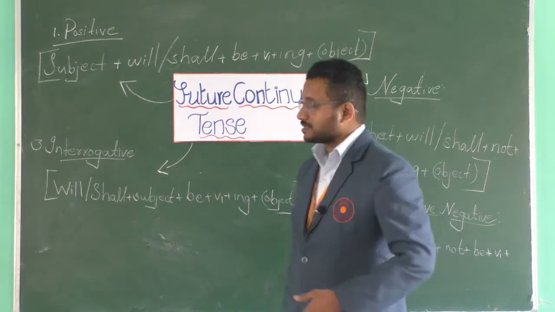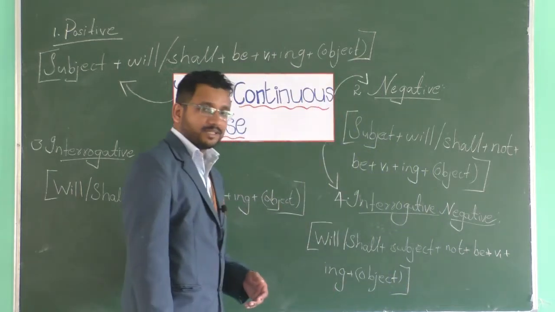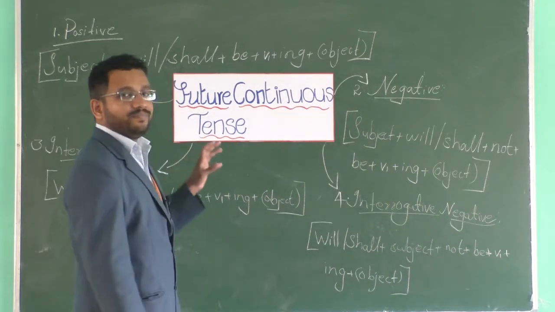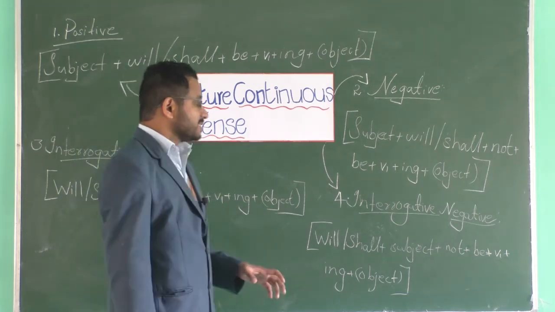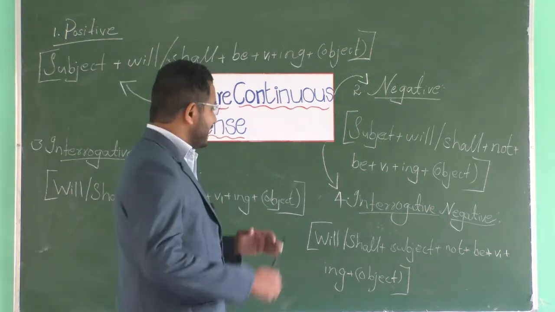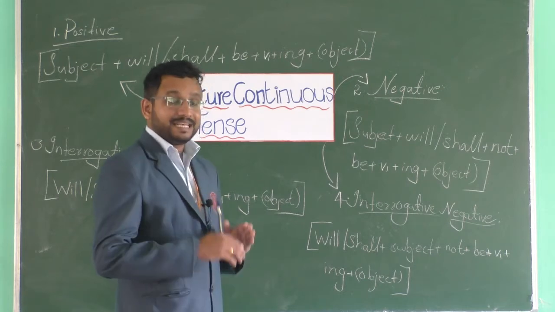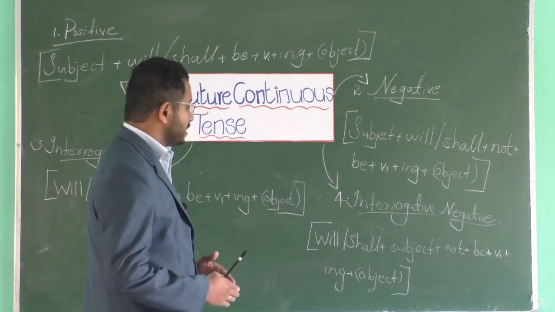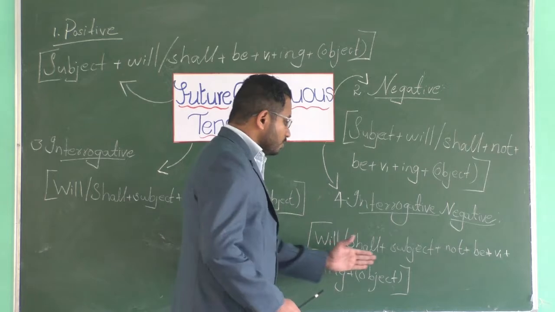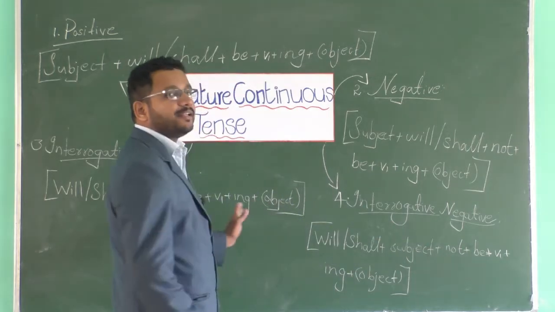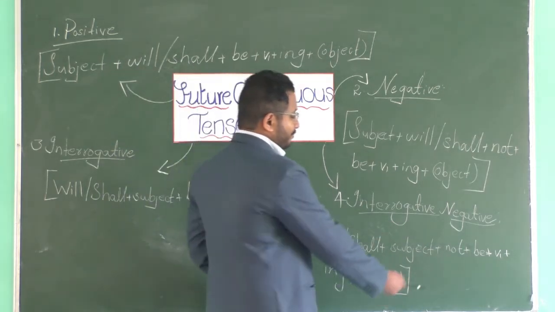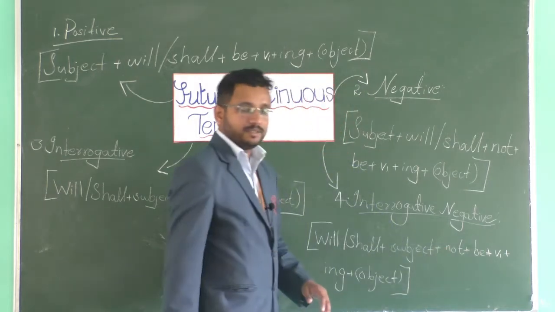All right, you can ask different sorts of questions using this rule. And let's come to the interrogative negative. Okay, negative questions. Now it goes just like this, and the only difference is we have used not here.